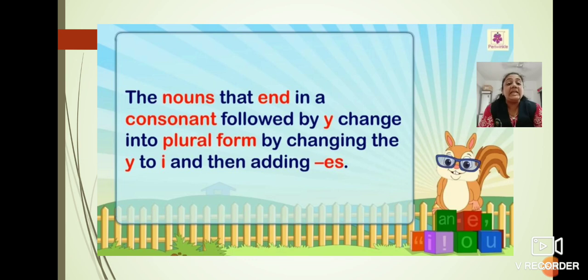The nouns that end in a consonant followed by Y change into plural form by changing the Y to I and then adding ES. Simple thing. Suppose a word ends with a consonant first and after that the letter Y is there. That time we have to cut that Y and in the place of Y we have to write I, and then we have to add ES. Understood?